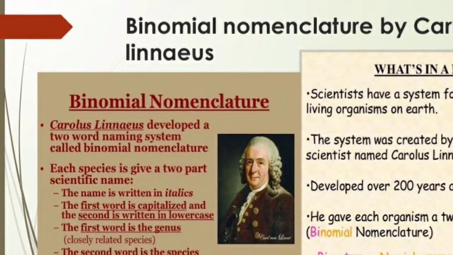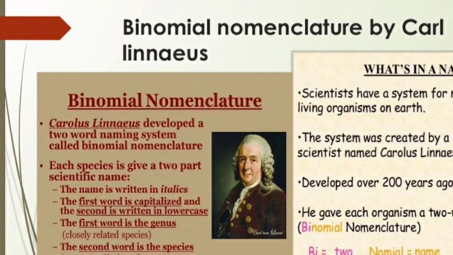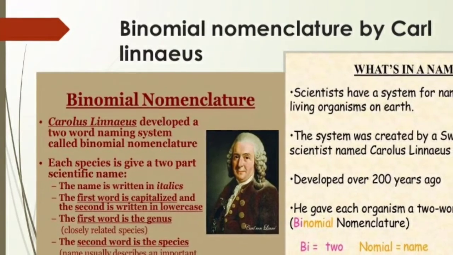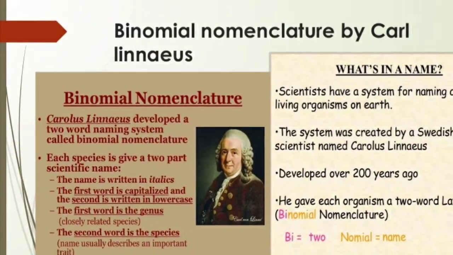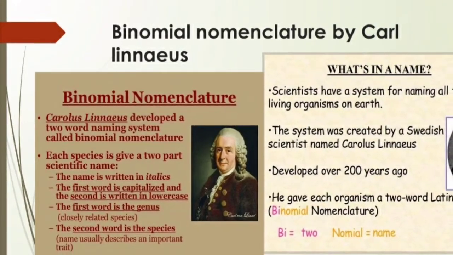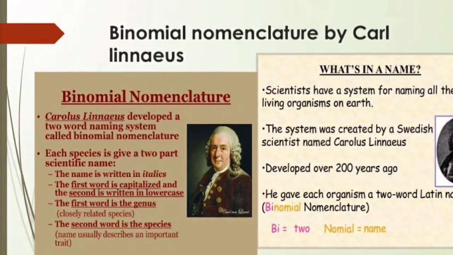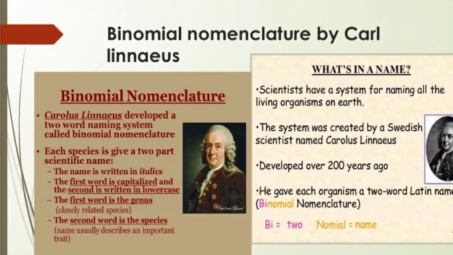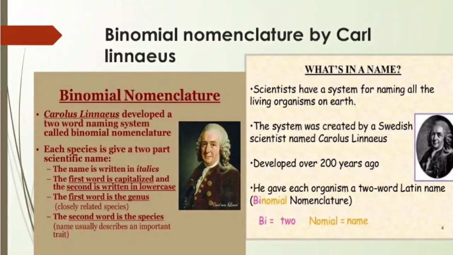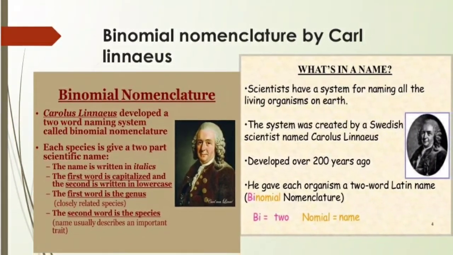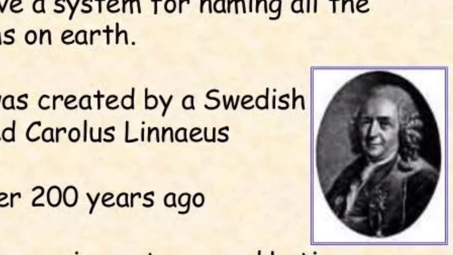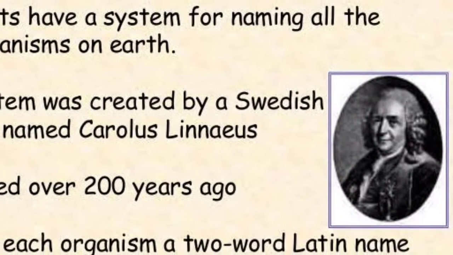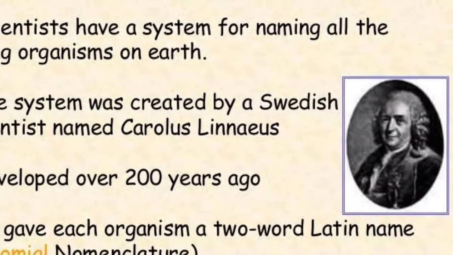Carlos Linnaeus developed a two-word naming system called binomial nomenclature. Each species is given a two-part scientific name. Scientists have a system for naming all the living organisms on Earth. The system was created by a Swedish scientist named Carlos Linnaeus. It consists of two parts. The first part is genus and second species.